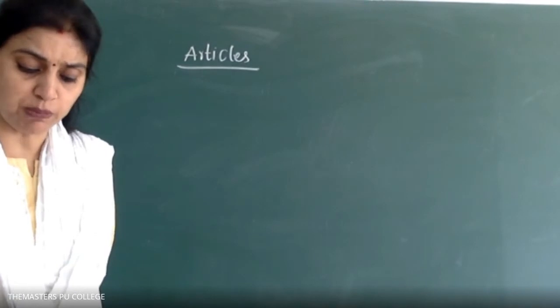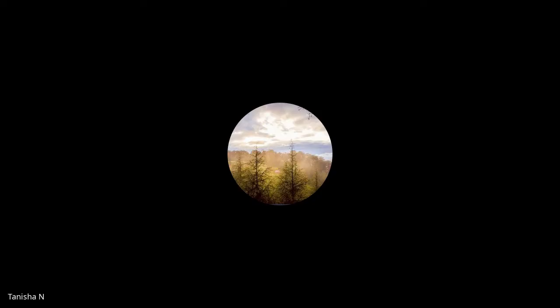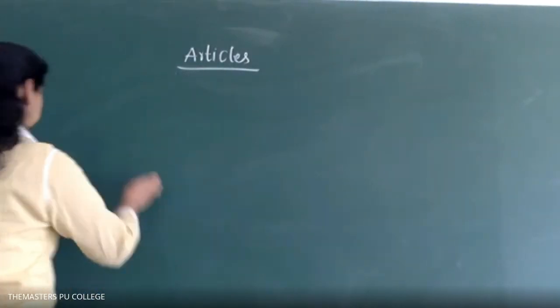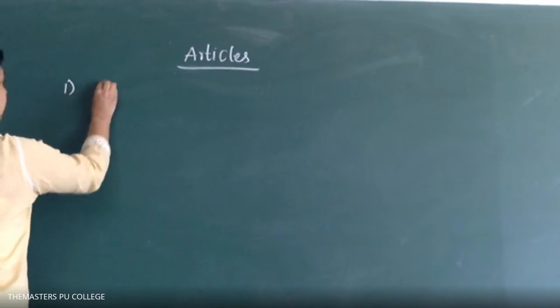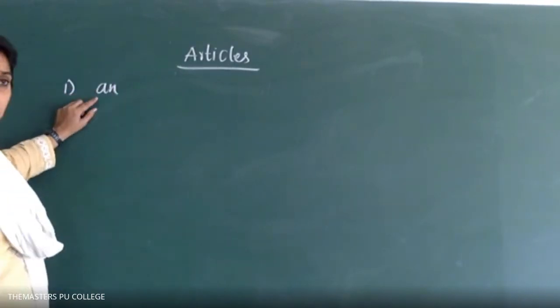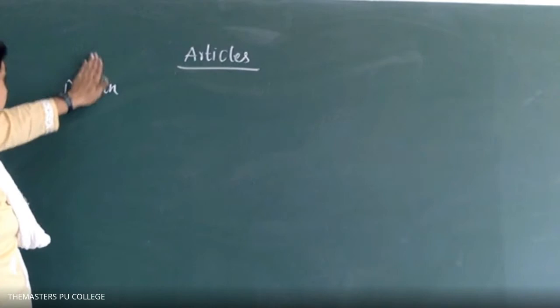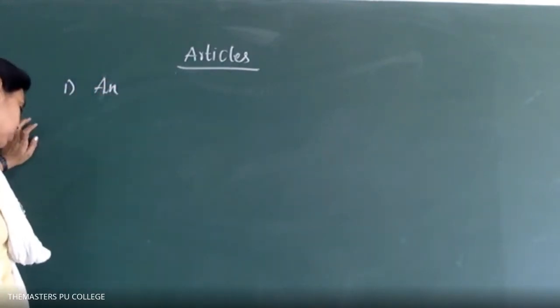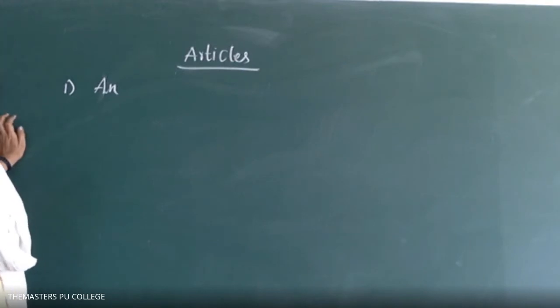Dash old pilgrim was making his way to dash Himalaya. An old pilgrim, the Himalaya. Yes, Arpita, correct. The first one is "an", and why? Because it is a vowel sound. That's why "an". The first one starts with a vowel sound: An old pilgrim was making his way to.